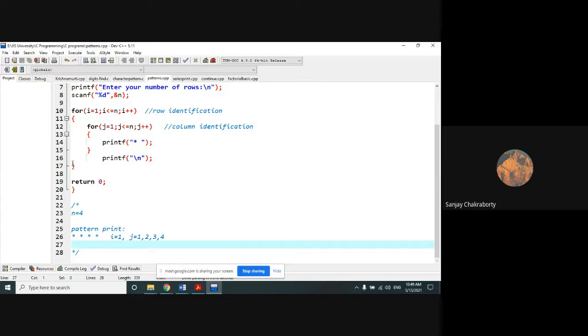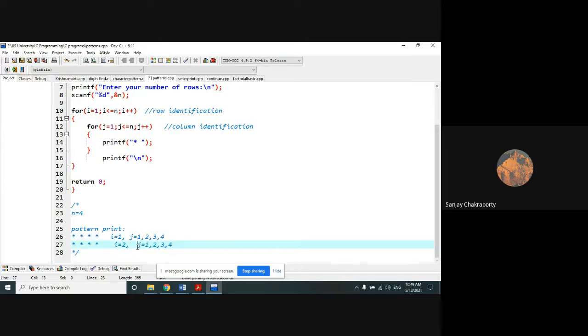Now the outer loop will again execute. So what is the current value of the outer loop after incrementing i plus plus? Now the value of i equal to 2. Then when i equal to 2, it will enter into the inner loop, j equals 1 to n. So for i equals to 2, again the j loop will execute 4 times.